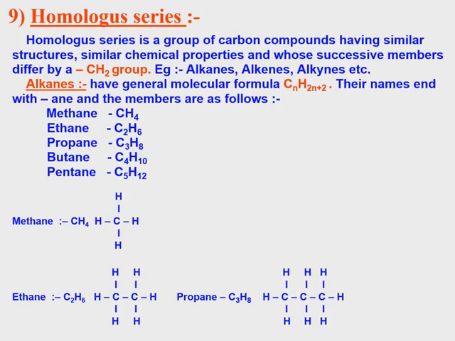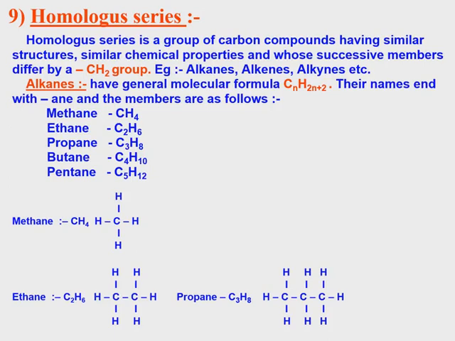If n equal to 2, C2, H 2 into 2 plus 2, 2 into 2 is 4, 4 plus 2 is 6. So C2H6, 2 carbon, 6 hydrogen. The name is eth for 2 carbon, and it contains a single bond, so ethane.